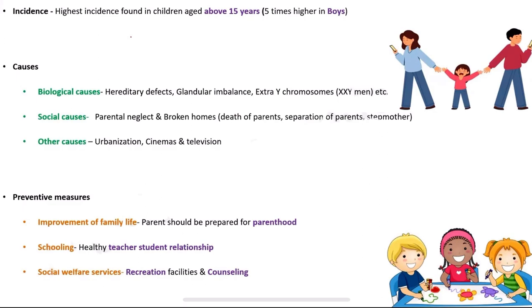If they watch dirty movies where they show lots of violence, that could have a greater impact on the child's behavior. Once the kids start watching the same things from childhood, they will get more into such things. So urbanization, cinemas and televisions also have a greater impact on the child's behavior, and we are very well aware of it.